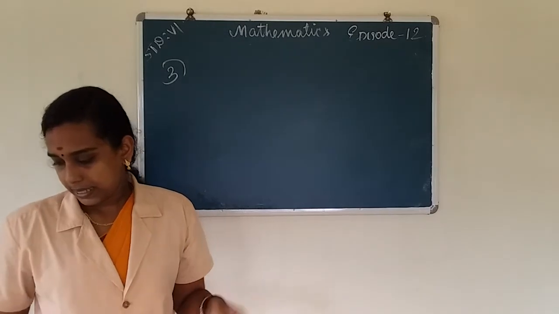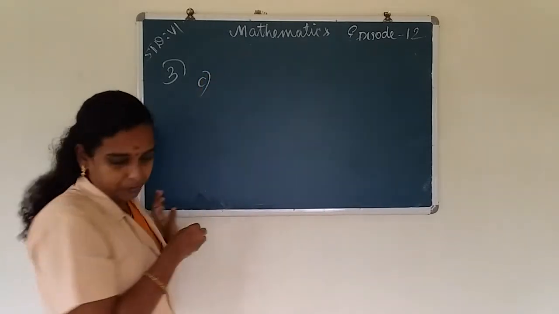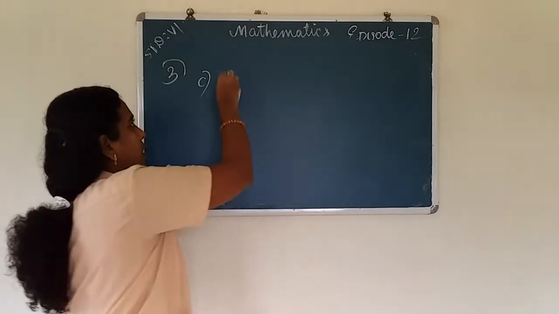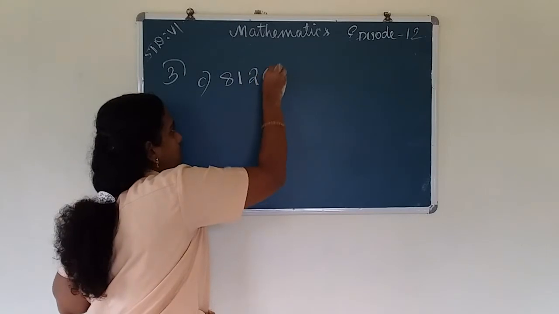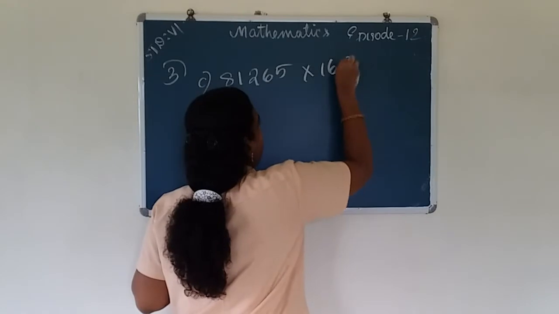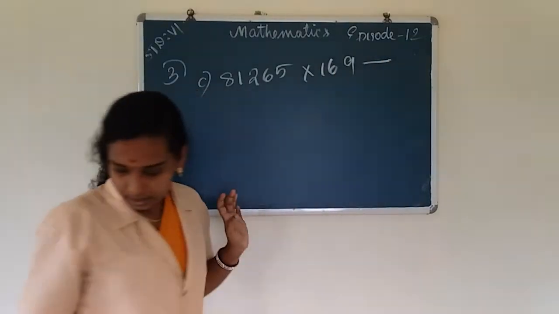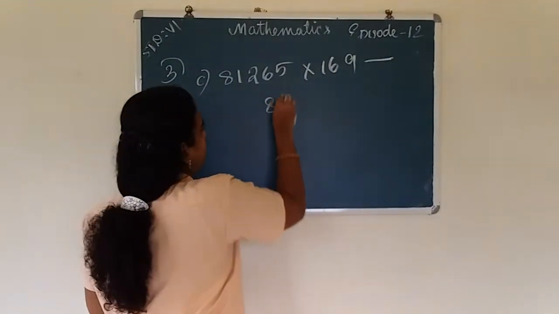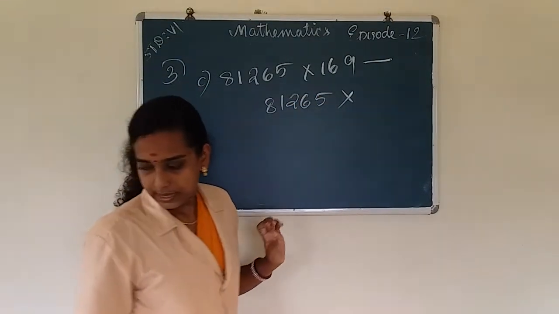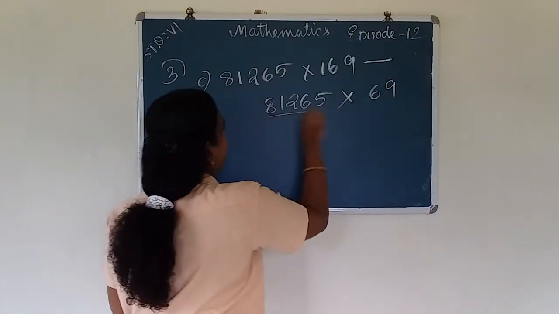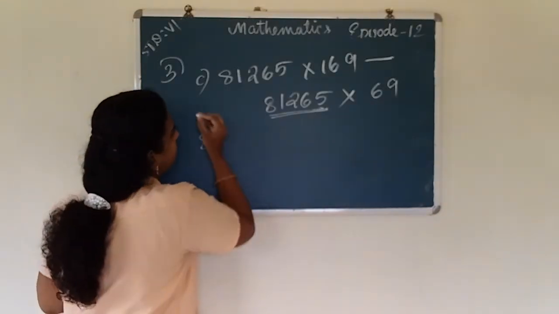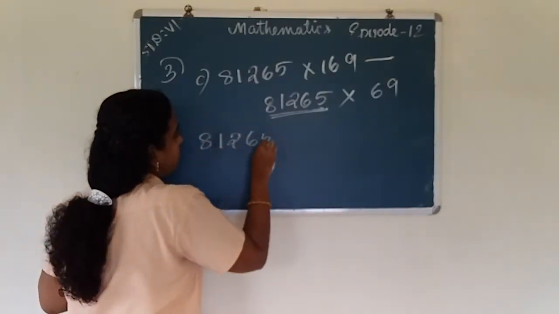Question number C. 81,265 into 169 minus 81,265 into 69. Okay, so here 81,265 is common. So we take 81,265 as common.